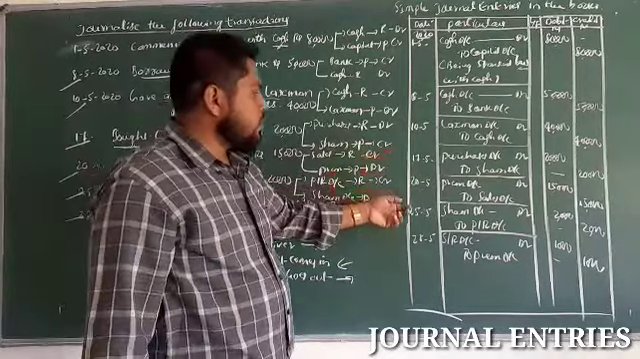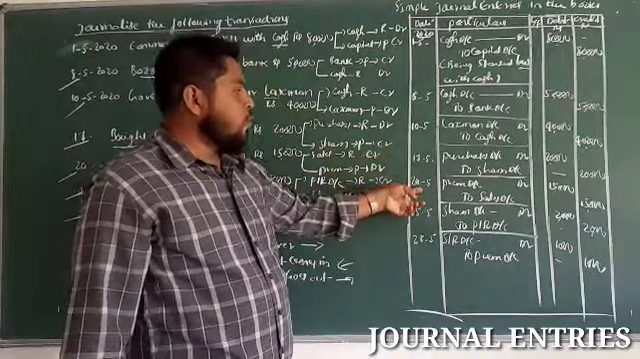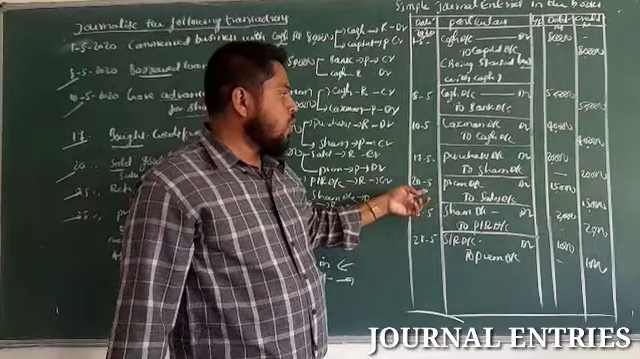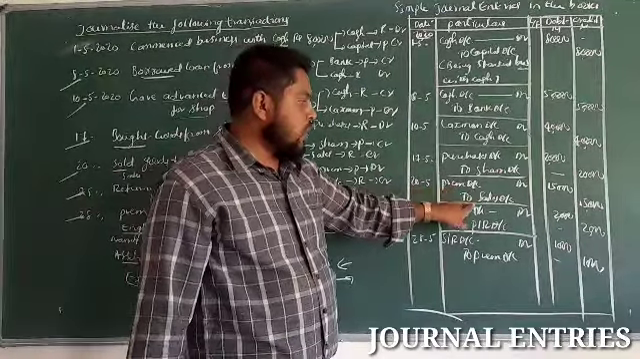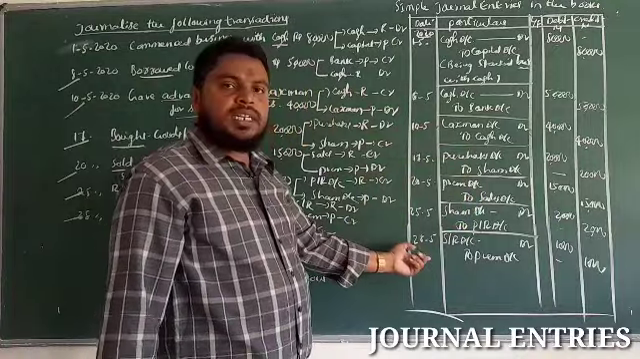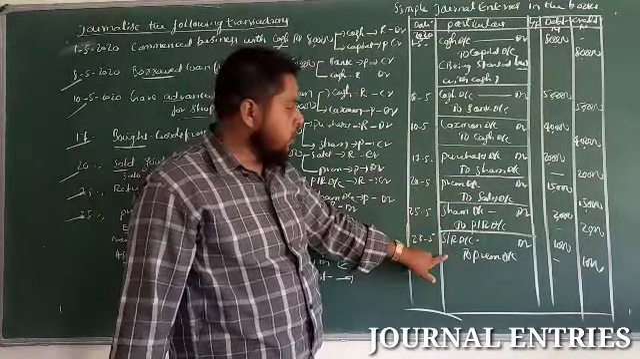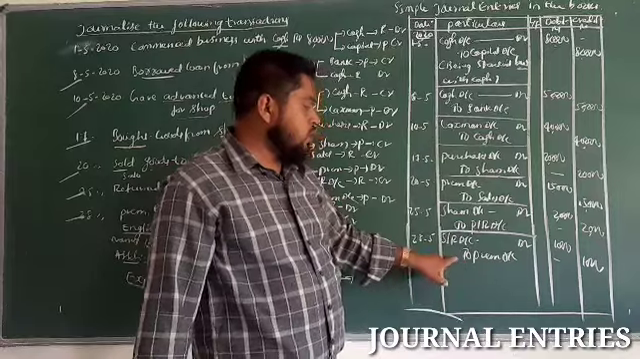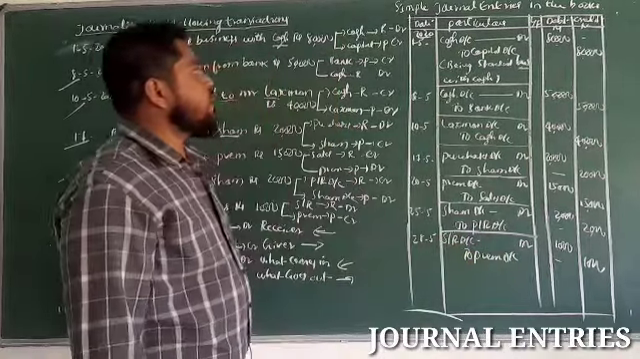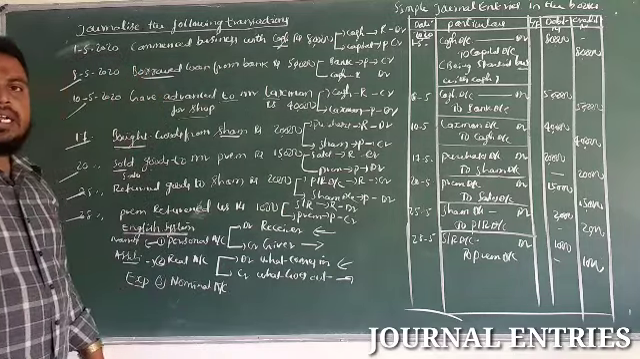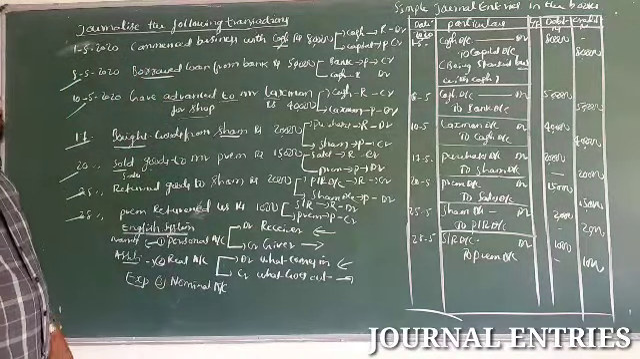See the same, on 20th we have supplied the goods to Prem on credit, the entry Prem account debit to sales account. Next sales return, that is opposite entry we have to pass, sales return account debit to Prem account. So this is the way to pass the journal entries.